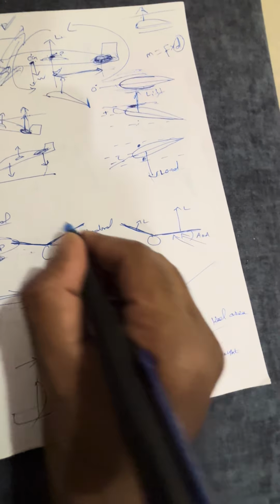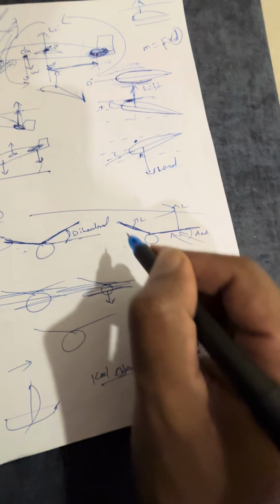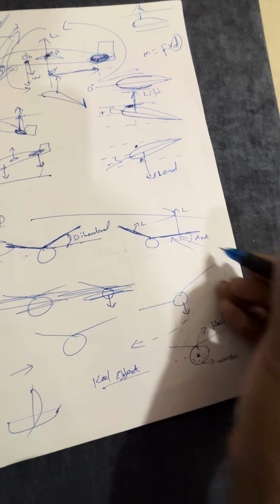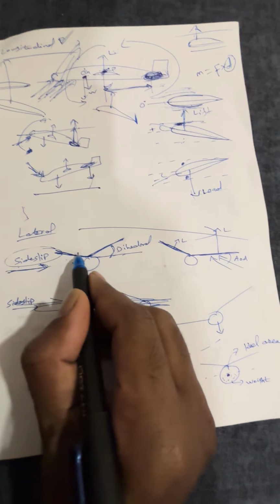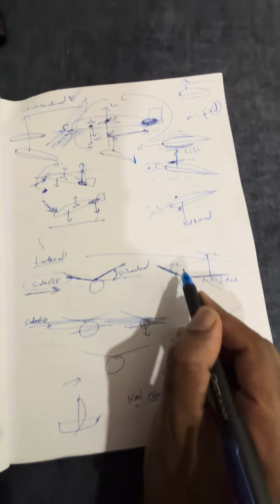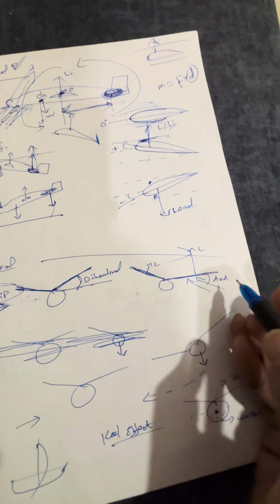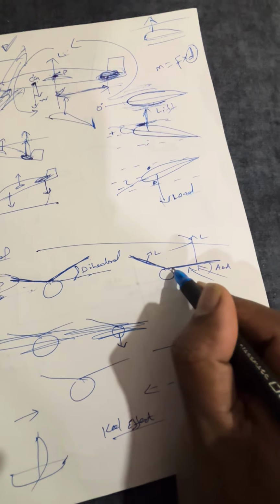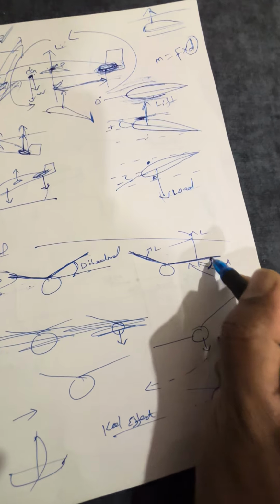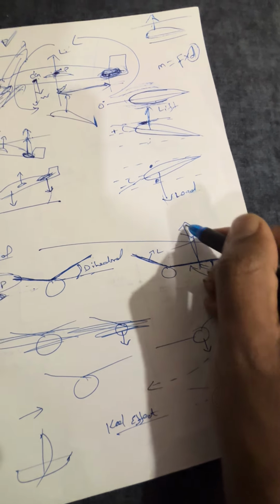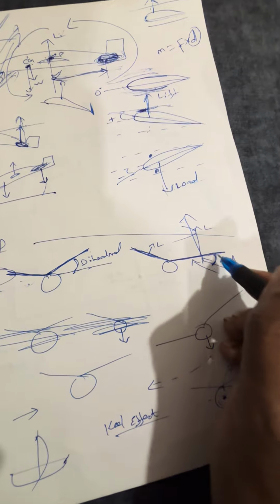Now what happens? Imagine the aircraft is getting pushed this side. So when it's getting pushed to this side, there is a wind attacking like this. Correct? So there is a side wind that is pushing the aircraft to one side. So when the wing attacks, this side of the wing will face with more angle to the wind. So what happens? It will push it up. It creates more lift on the wing that is going down.